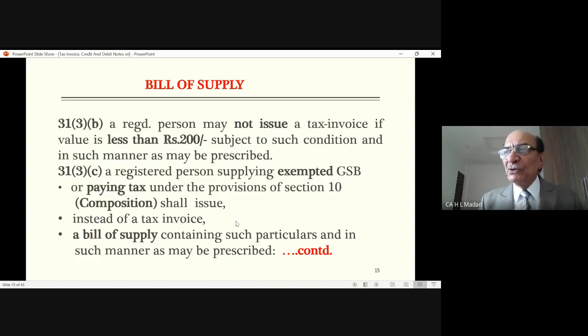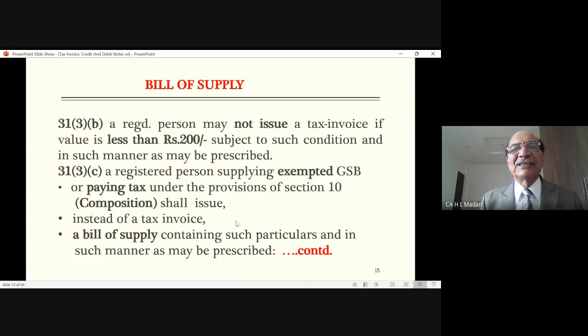Then what you have to do in respect of all those supplies, those sales of goods, you have to issue the invoice in the evening. One invoice you can issue in respect of all such supplies for which you have not issued the bills during the day. Meaning thereby you go on keeping the record that at this time this much rupees sale is made, at this time this sale is made during the day.